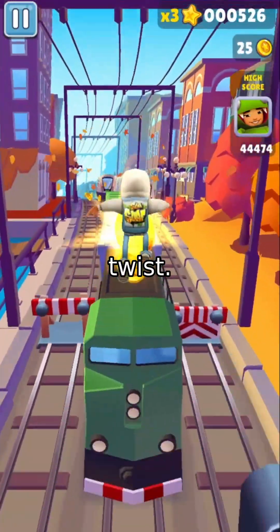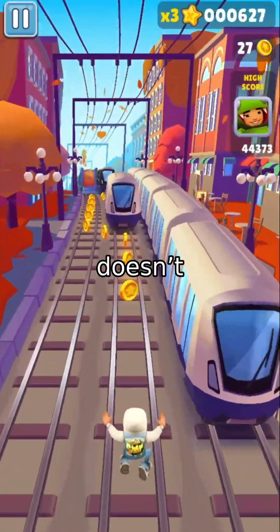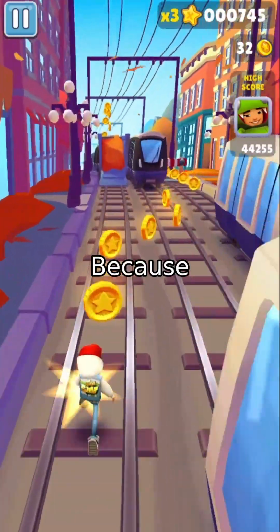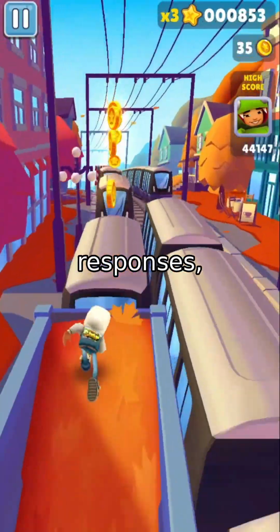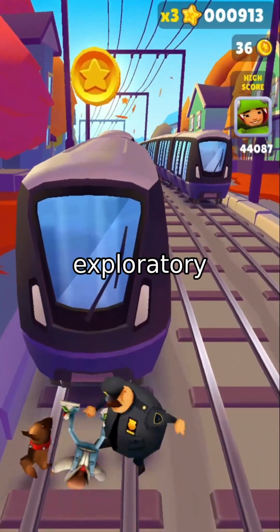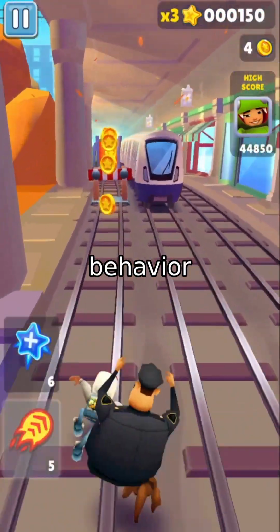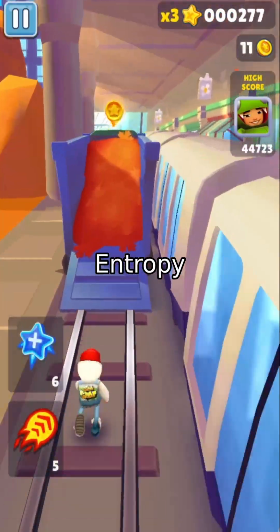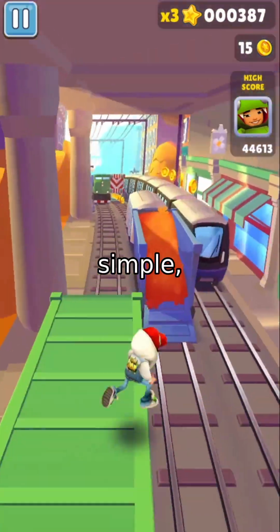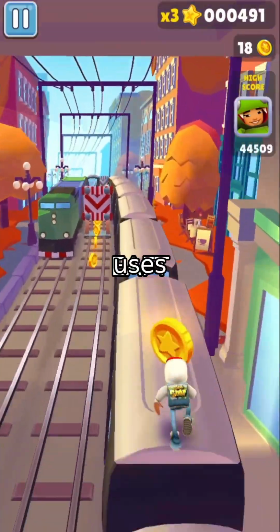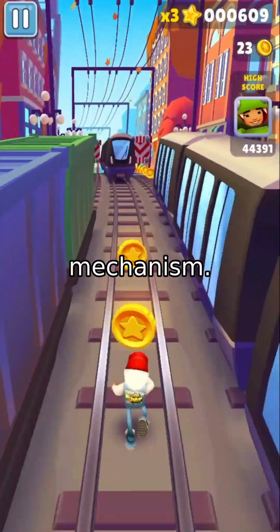But here's the twist. When you use on-policy reinforcement learning, this doesn't happen. Why? Because RL data is either high-confidence correct responses or high-uncertainty exploratory ones. No stubborn misalignments. So what if we could simulate that behavior in SFT? Enter entropy-adaptive fine-tuning, EAFT, a simple, elegant fix. EAFT uses token-level entropy as a gating mechanism.